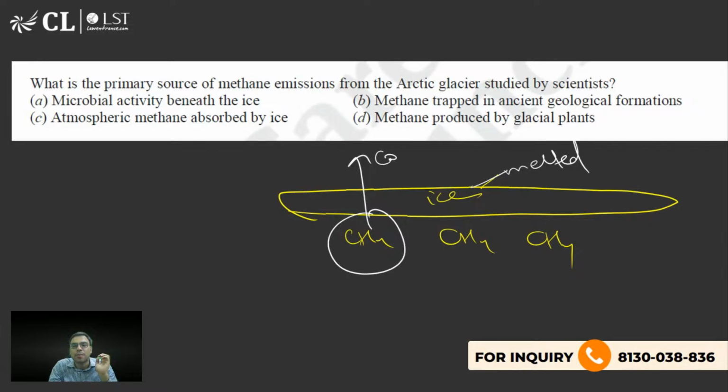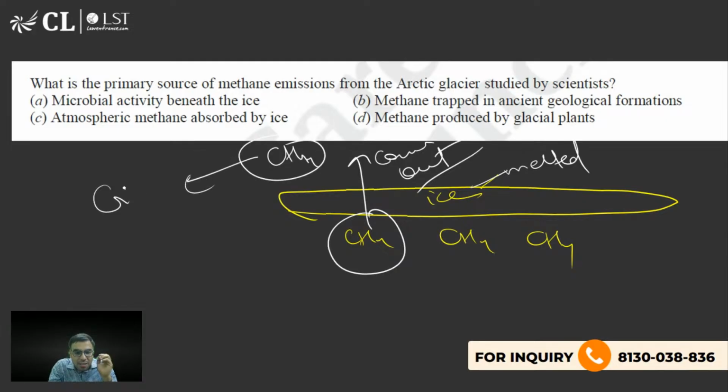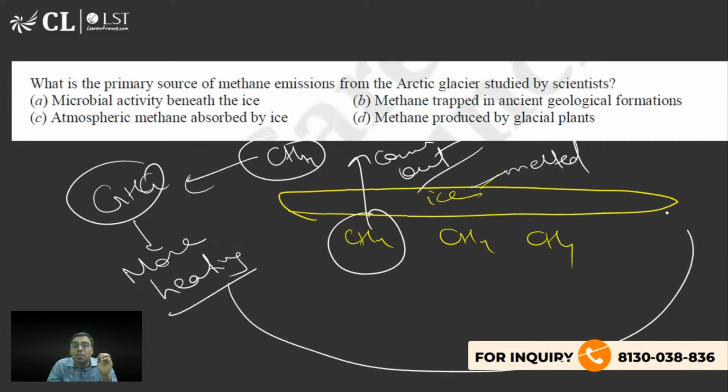Methane will come out. So when methane comes out, what will happen? It will cause more greenhouse gas. It is a greenhouse gas, so it will cause more heating. And when there is more heating, it will cause more ice melting. That is what you should be knowing.